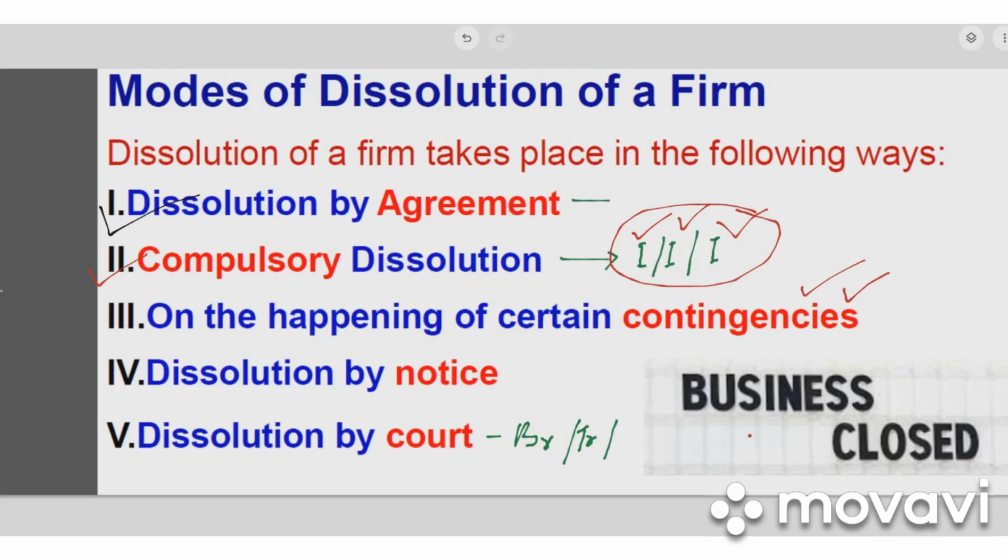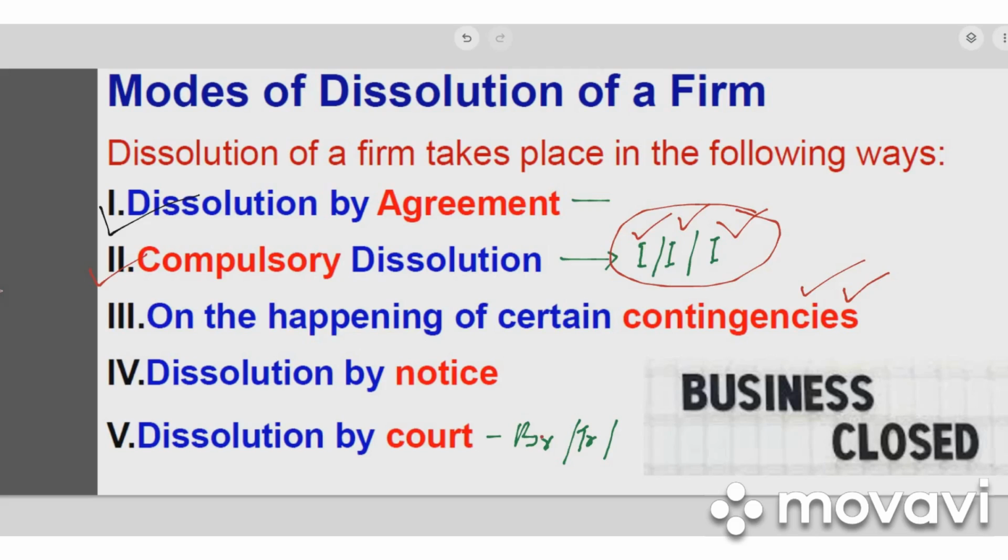Then number four, dissolution by notice. If a partner gives a notice to the other partners in order to close down the business, then they may close down the business. Okay, now number five, that is through court intervention. Sometimes when there is some big problem happening in the partnership business, the court will interfere, or someone can approach the court against the partnership business, then the court will dissolve the business, right? Two main cases I have written.